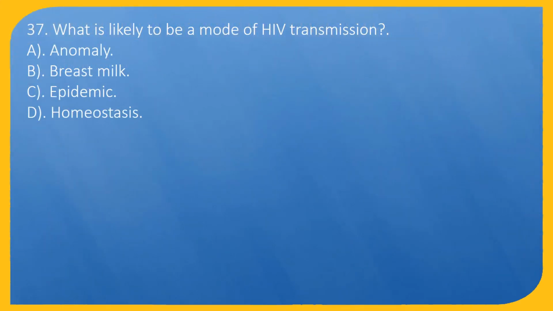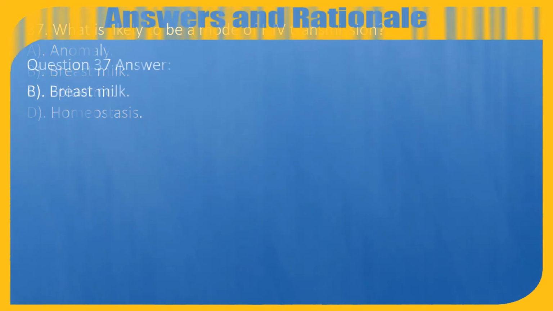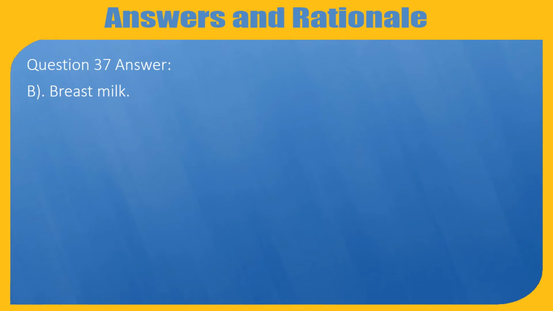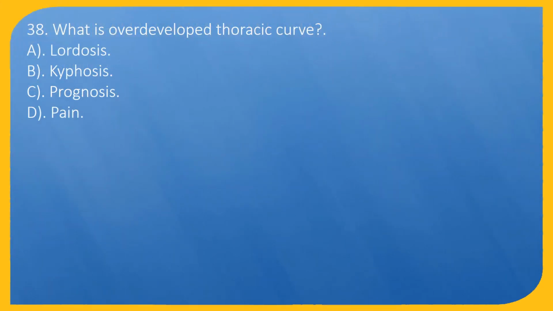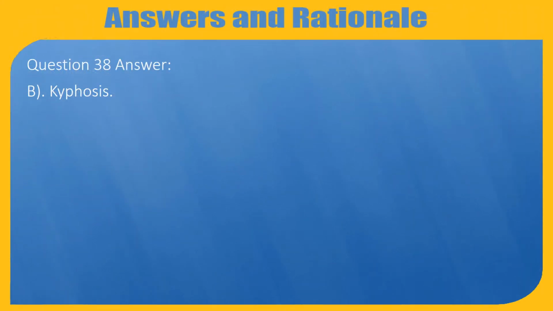Question 37. What is likely to be a mode of HIV transmission? A. Anomaly. B. Breast milk. C. Epidemic. D. Homeostasis. Question 37. Answer: B. Breast milk. Question 38. What is overdeveloped thoracic curve? A. Lordosis. B. Kyphosis. C. Prognosis. D. Pain. Question 38. Answer: B. Kyphosis.